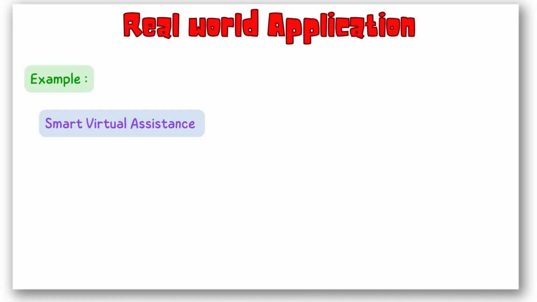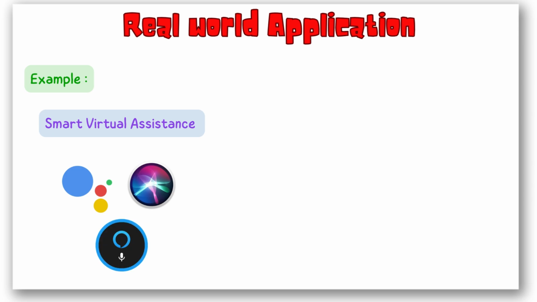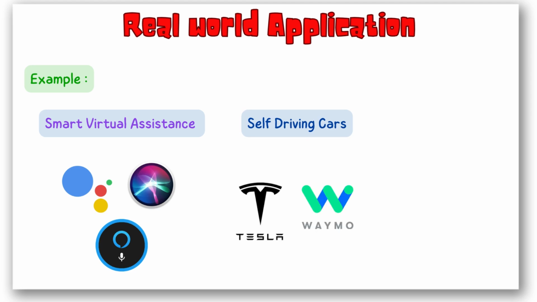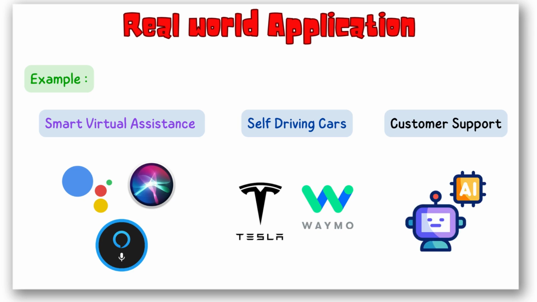Real-world applications of AI agents. Here are some game-changing examples. Smart virtual assistants. Google Assistant, Siri, and Alexa automate tasks like scheduling and smart home control. Self-driving cars. AI-powered vehicles like Tesla and Waymo make real-time decisions on the road. AI customer support. Automated agents handle customer queries without human help.